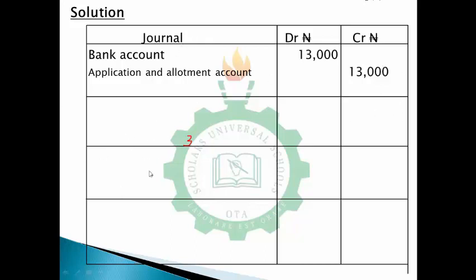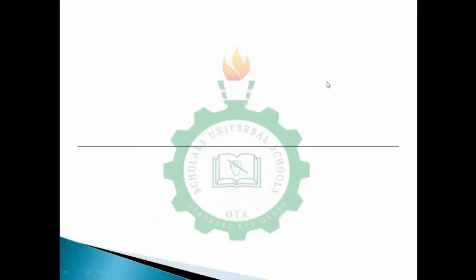Now on this bank account, of course, you know the left is your debit and the right is your credit. So the left is your debit, while the right is your credit. For the bank account, you have to post it to the left, which is debit, and for the second, which is application allotment, you post it to the right for your credit. So that is the basic thing. That is what you're expected to do.